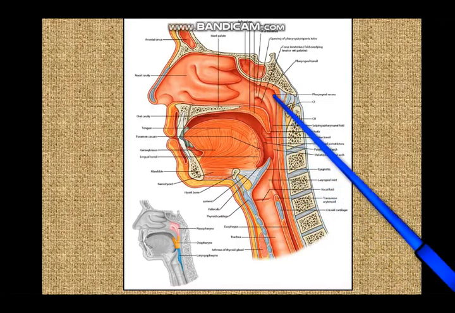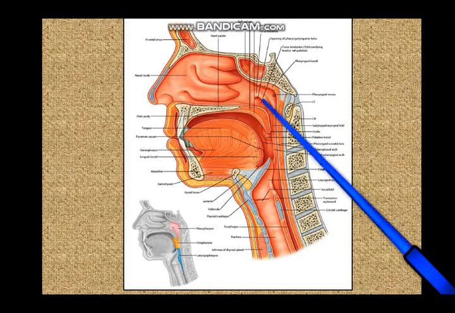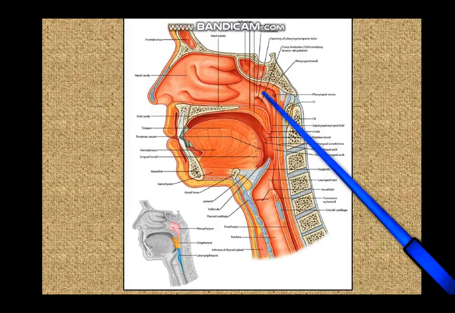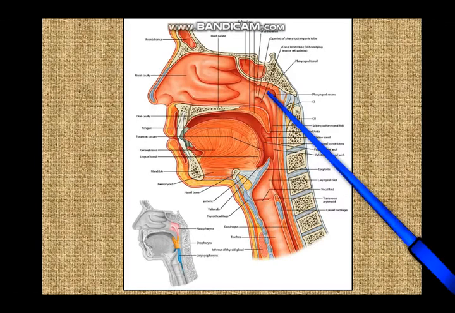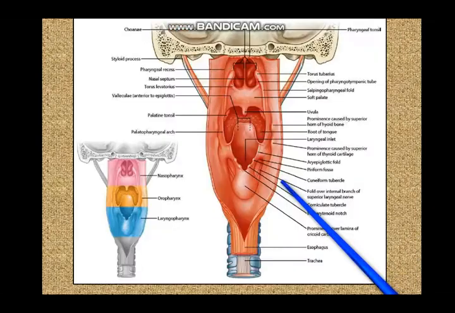Now behind the auditory tube you can see a small depression over here, a small recess. This is called the pharyngeal recess or the fossa of Rosenmuller. Now these things are important because occasionally you can have vascular tumors arising from these points, and so at that time you have to be very clear about the topography of these regions. Now from this discussion of the pharynx we will move to another view.